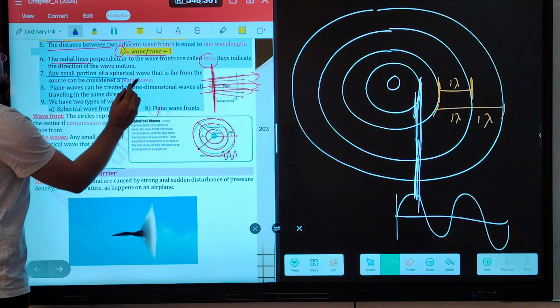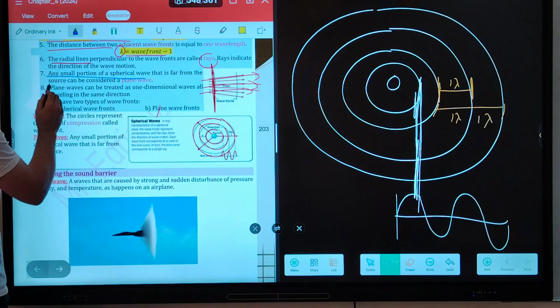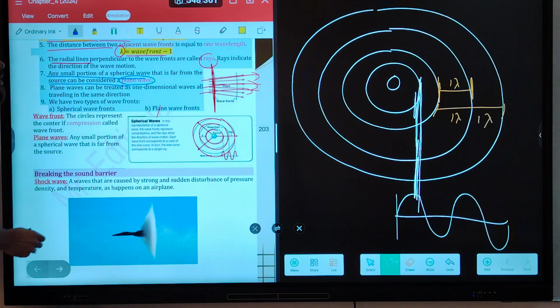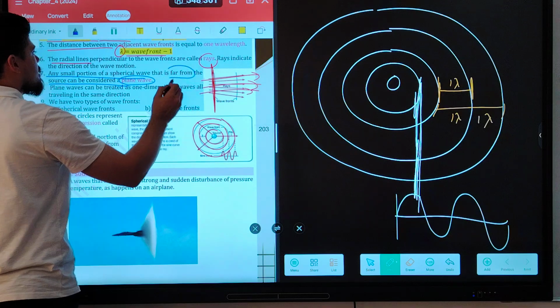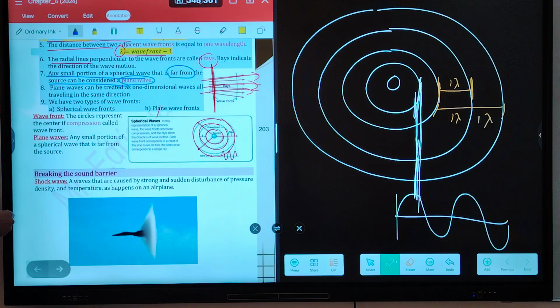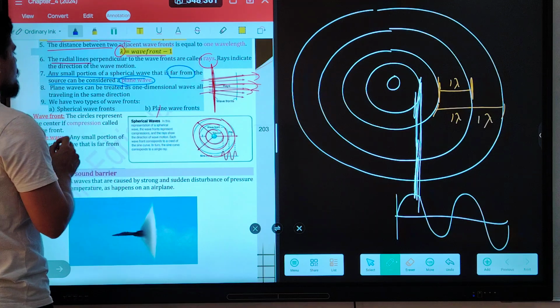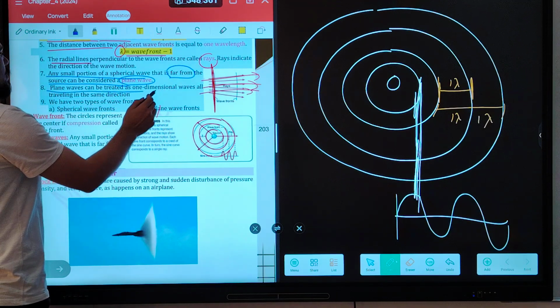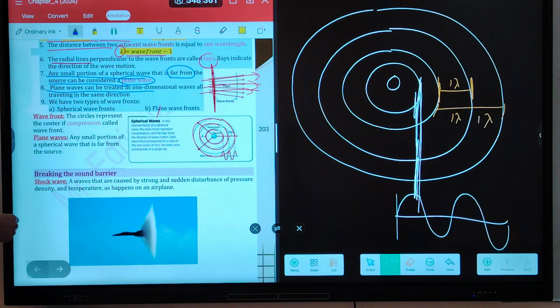Any small portion of a spherical wave that is far from the source can be considered as a plane wave. When does the spherical wave become a plane wave? Far from the center, far from the source. The spherical wave at a great distance becomes a plane wave. Plane waves can be treated as a one-dimensional wave, all traveling in the same direction.